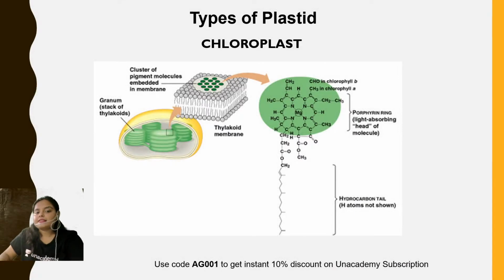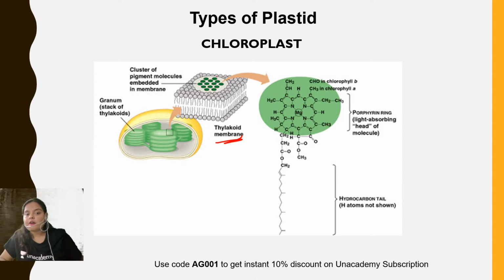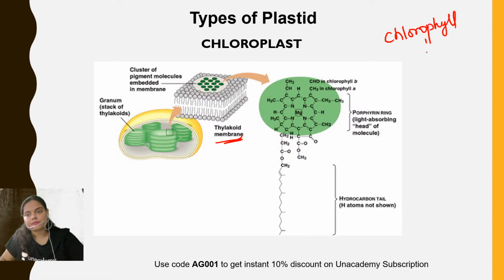Then let us have a look. I told you this is the thylakoid membrane, and the group of pigments are embedded in the thylakoid membrane like this. This particular structure shown over here is of the chlorophyll molecule. So a chlorophyll molecule has two structures.